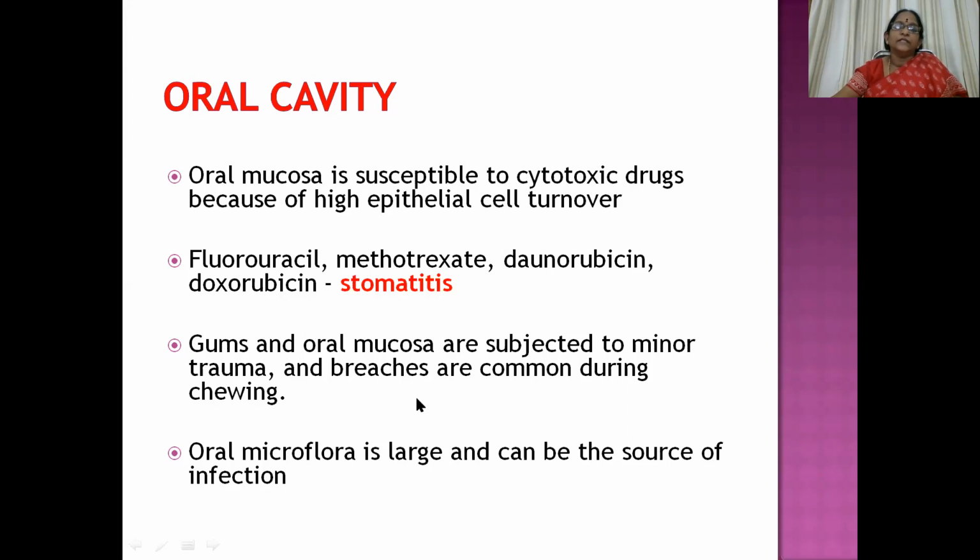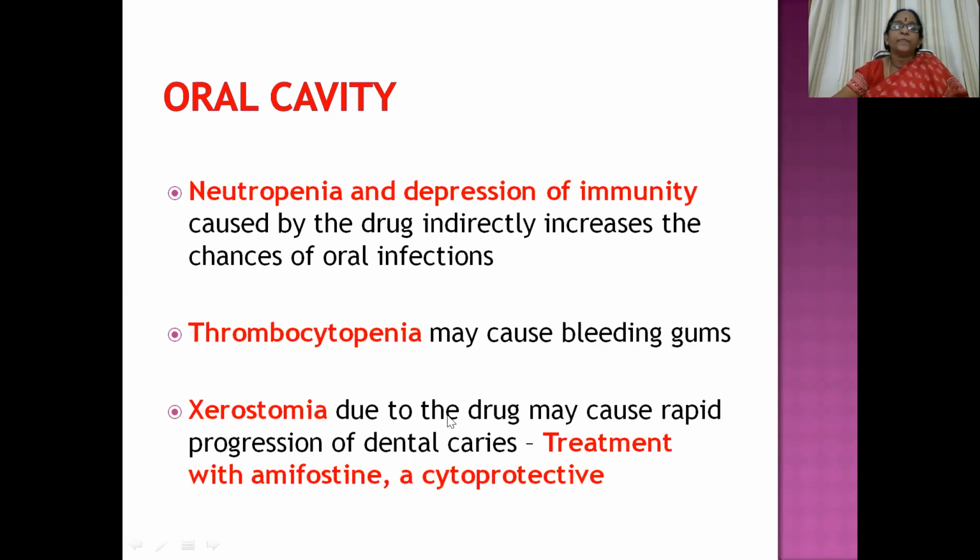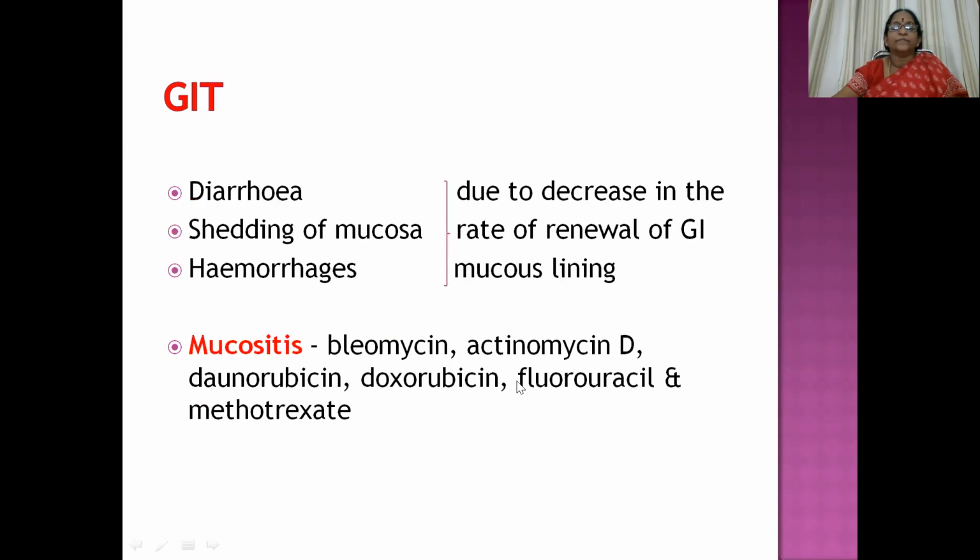Because of this, along with stomatitis, oral microflora is large and can be the source of infection. The neutropenia and depression of immunity caused by the drug directly increases the chances of oral infections. Thrombocytopenia can give rise to bleeding gums, and xerostomia due to the drug may cause rapid progression of dental caries. So we need to treat the patient with amifostine, a cytoprotective agent.